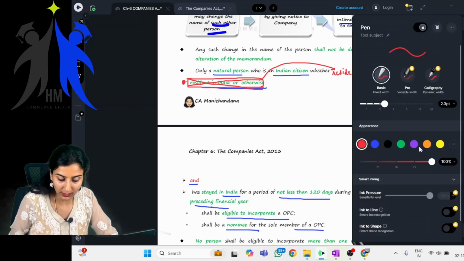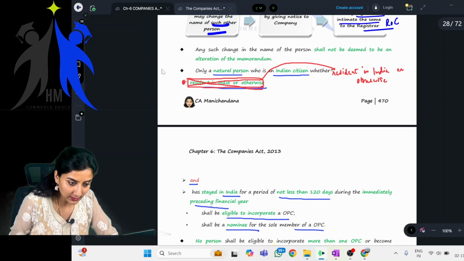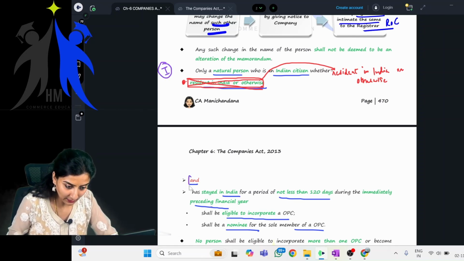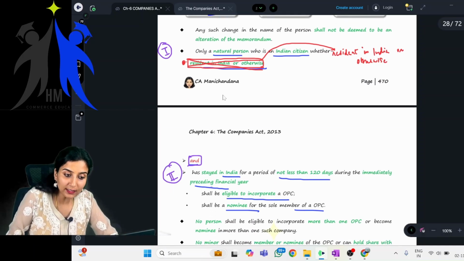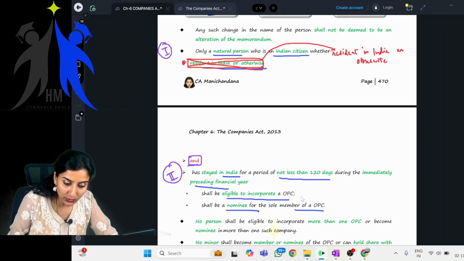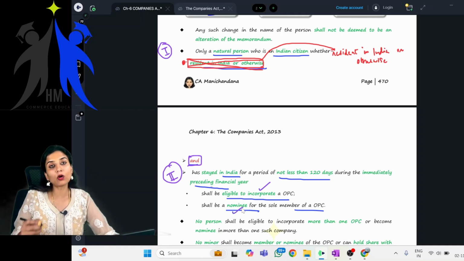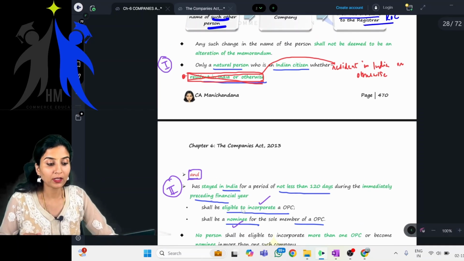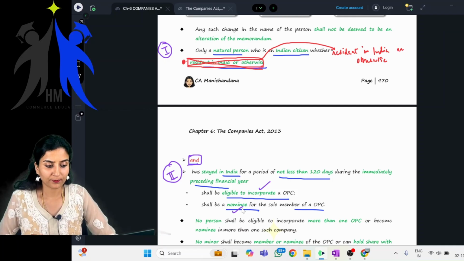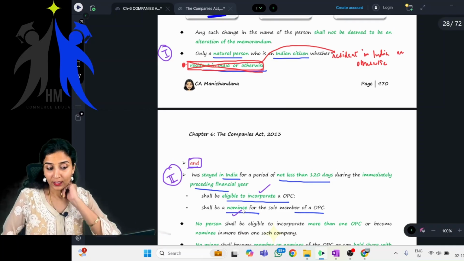Now there are two conditions to be satisfied. This is the first condition, and this is the second condition. If you satisfy these two conditions, then you shall be eligible to incorporate the OPC, or you will be eligible to become the nominee of the member of that OPC. Now, ma'am, what are those two conditions? Okay, let's see in detail.